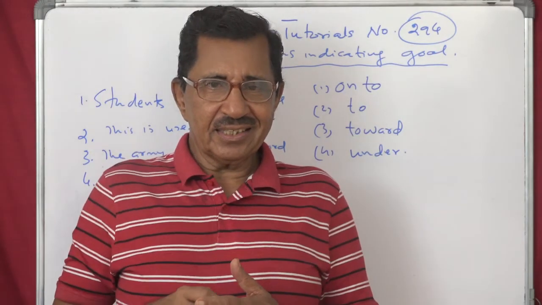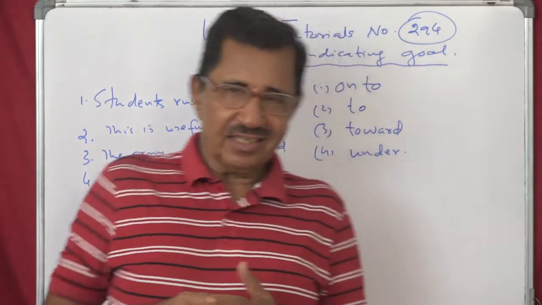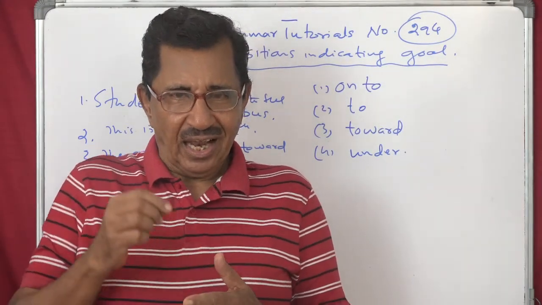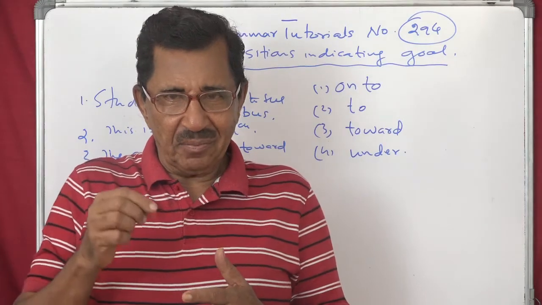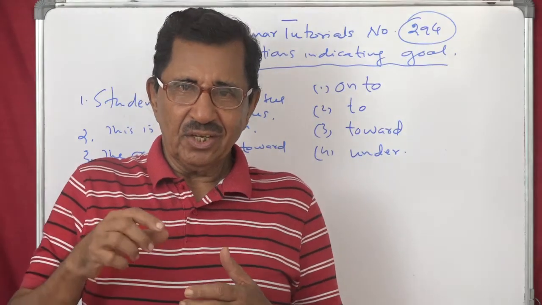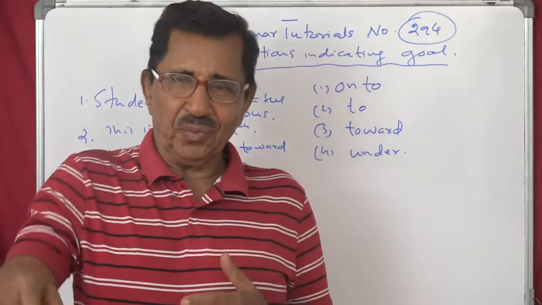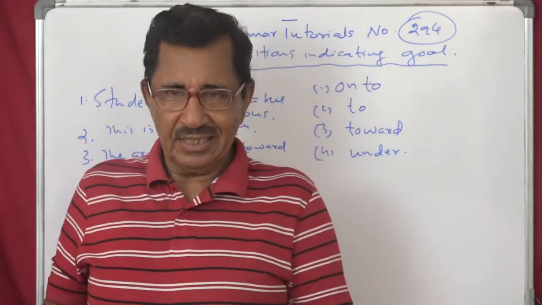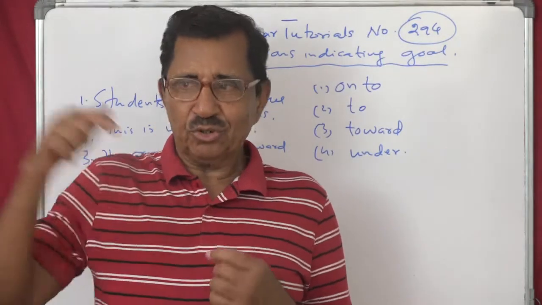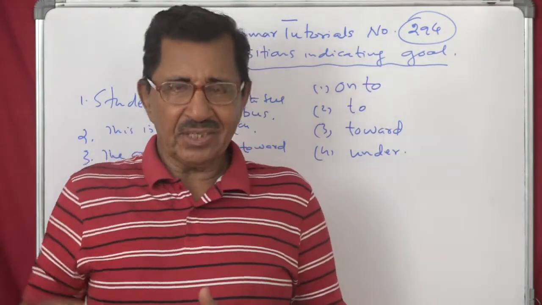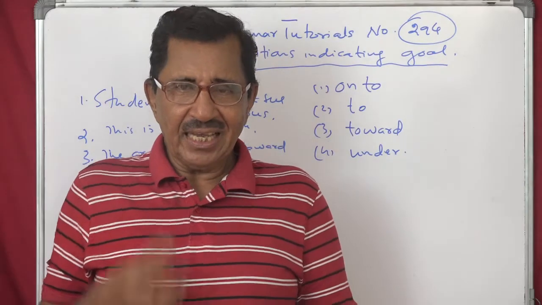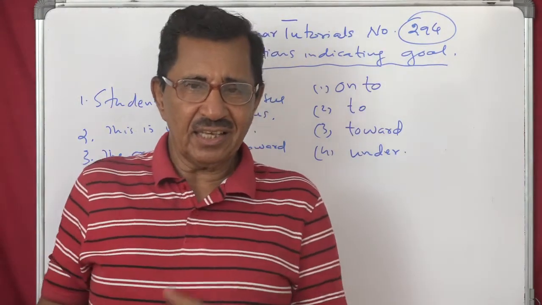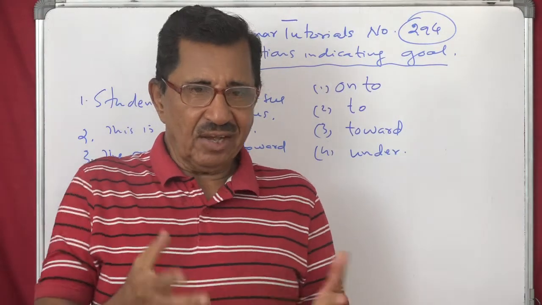Then this is: I have brought this to give to you. So that is to you. You are the goal. She gave the letter to him. Him is the goal. He gave the letter to his friend. His friend is the goal. And then you have toward.